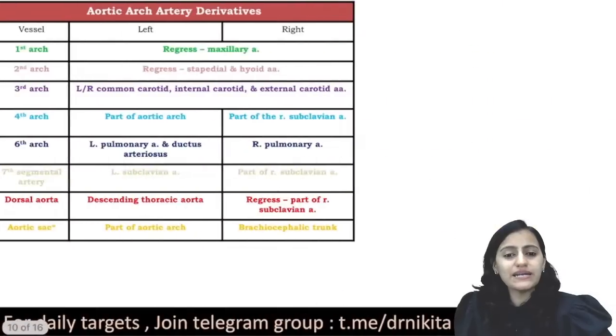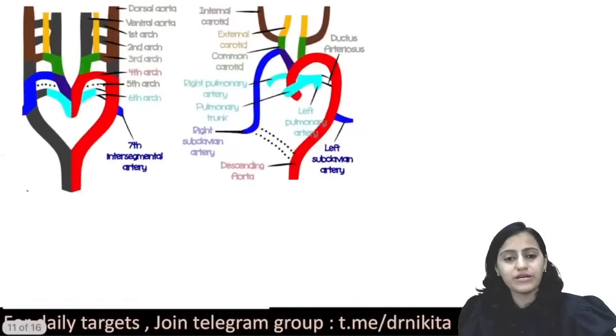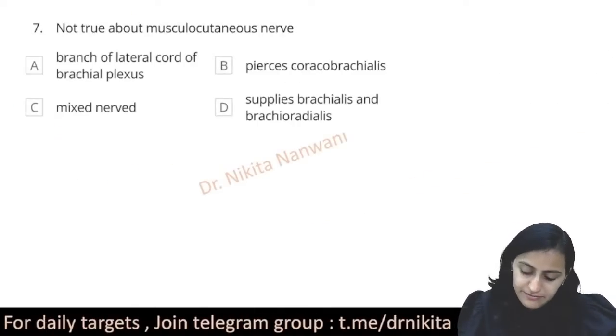Going on to the next one now. So this table we have already discussed, the derivatives of the aortic arch. Going to the next one, which of these is not true about musculocutaneous nerve?